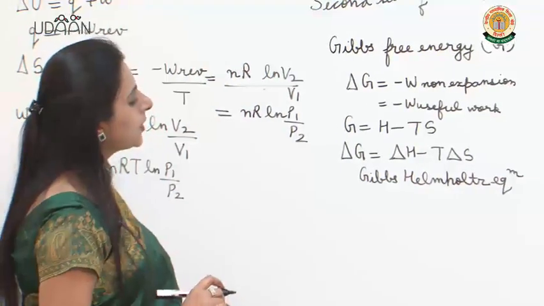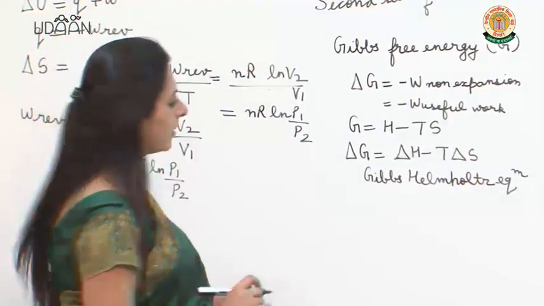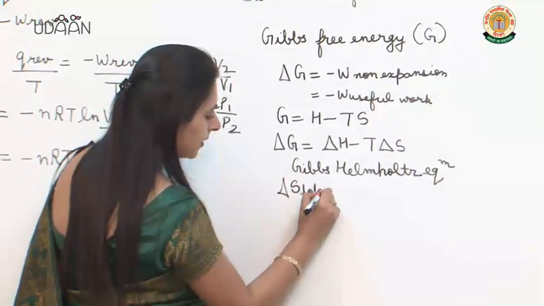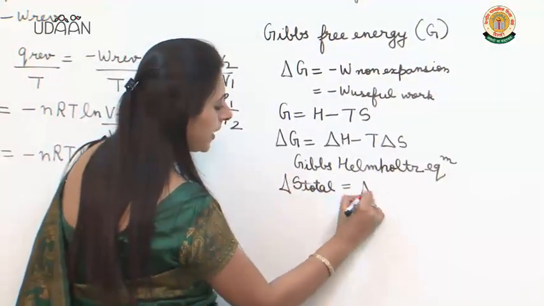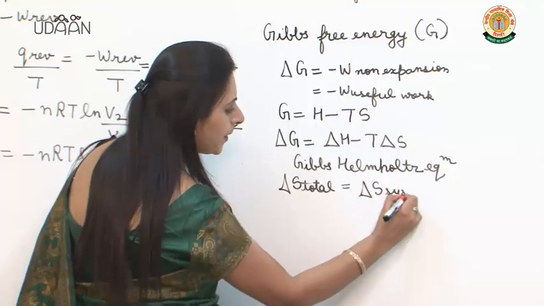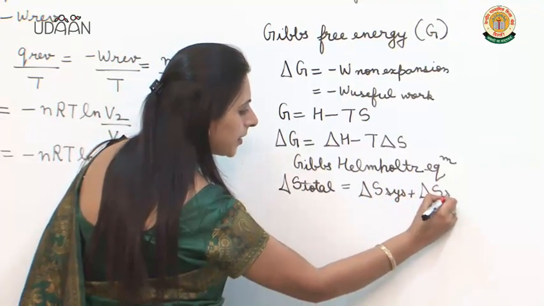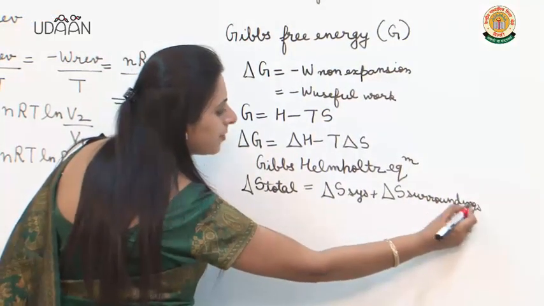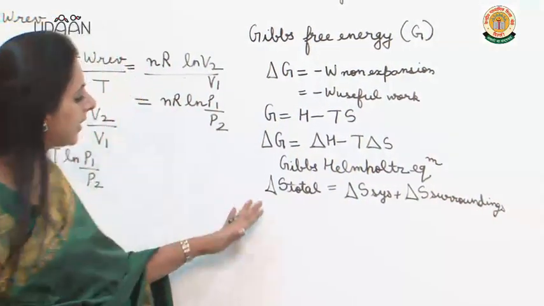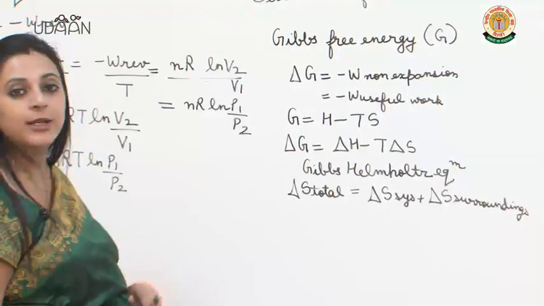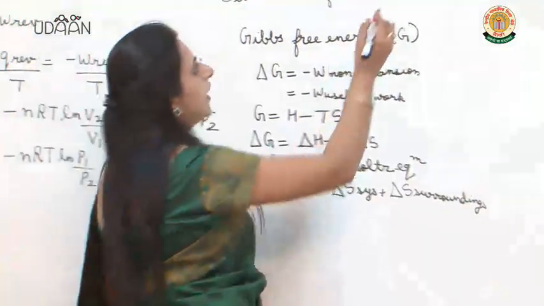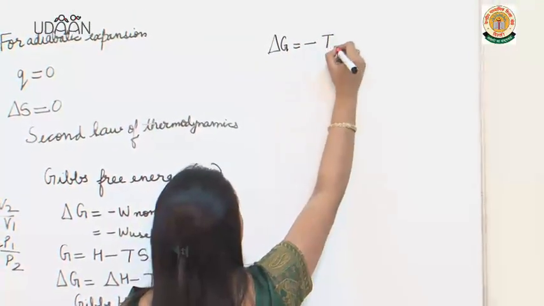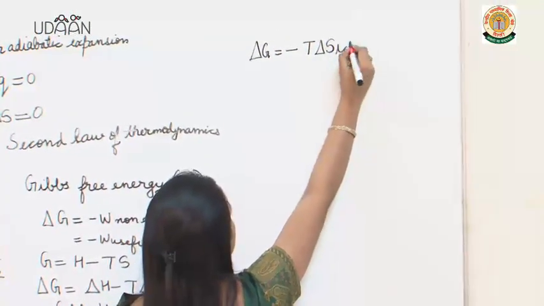Now, what is the relationship between delta S total, which is equal to delta S system plus delta S surroundings? Now what is the relationship between delta S total and delta G? Delta G is equal to minus T delta S total.